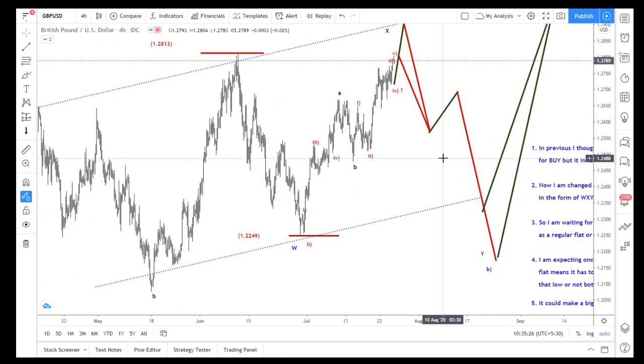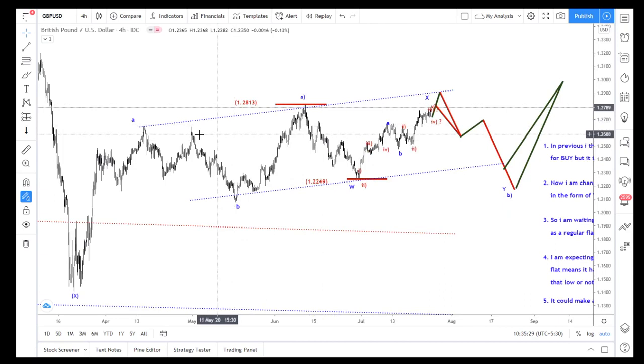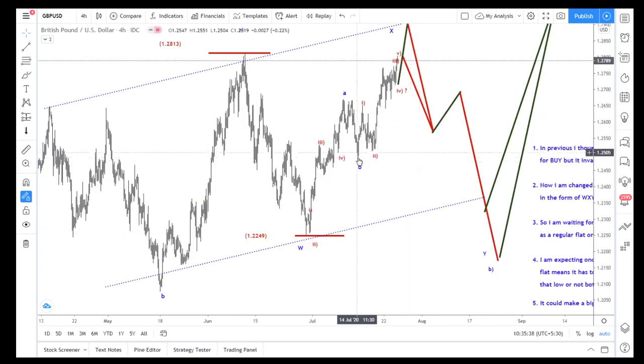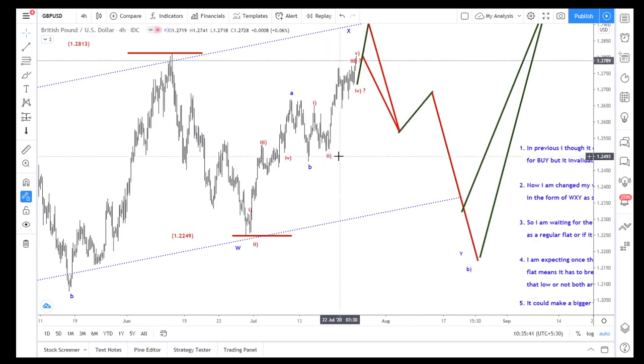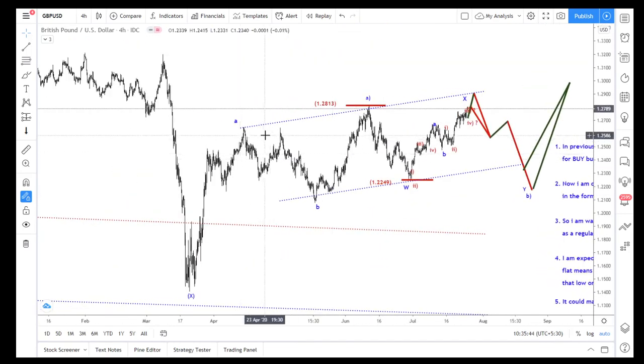This is why, once we found the pattern, maybe B, C, D, E, I'm expecting the E has to reach this zone, but it never came. So I didn't take this as an E, because I'm not so satisfied with that, because we are already in the irregular flat here, and it's a very small E. E will do like that only, but even though it is very small, I'm not so satisfied to force this chart as an E wave. So I'm expecting only here. So now my wave view has changed.